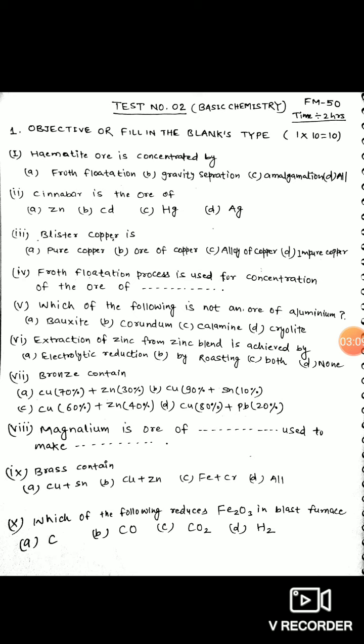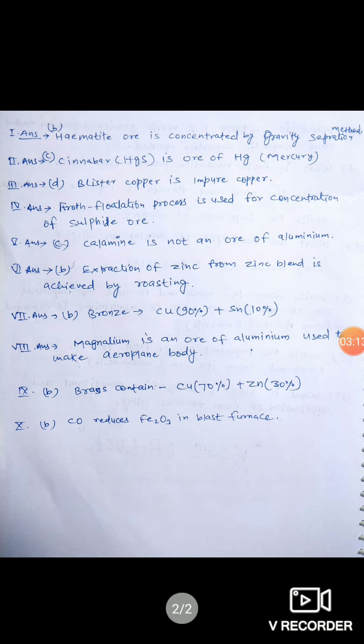Question number 6. Extraction of zinc from zinc blende is achieved by. So the extraction of zinc from zinc blende is achieved by roasting, because